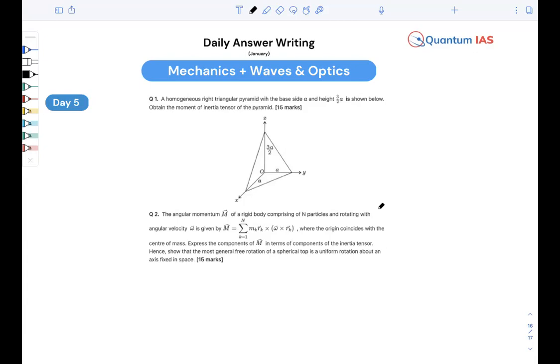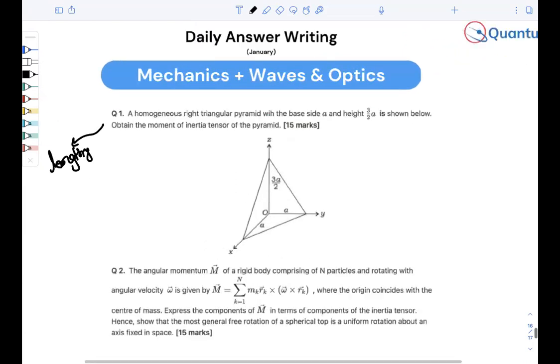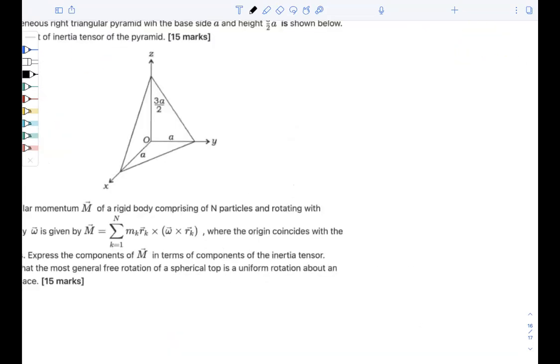Now let us start with question number 1. It is a very lengthy question, so first try to understand that. In examination, you can just skip this question if you have other options available. Now, if you see this question,